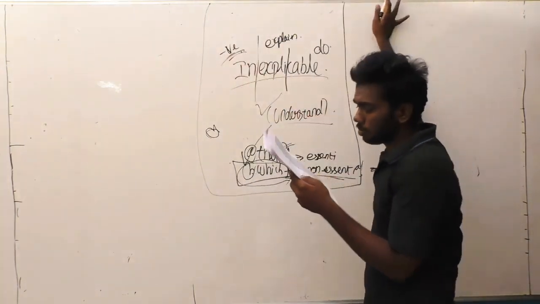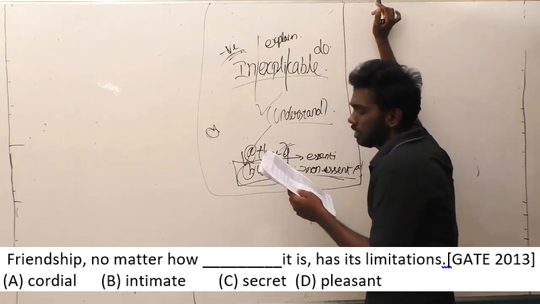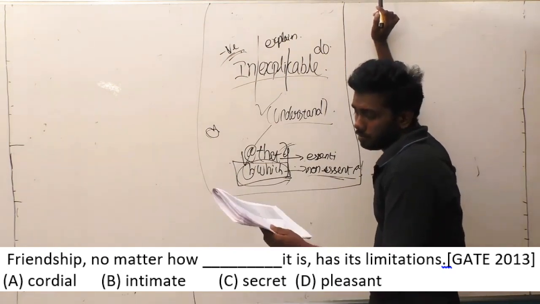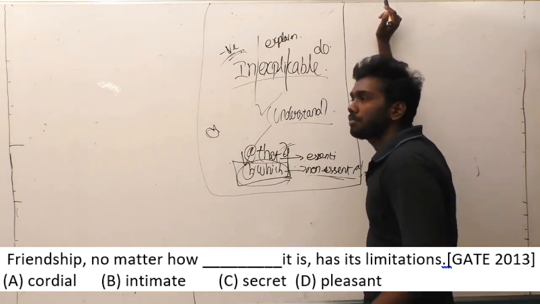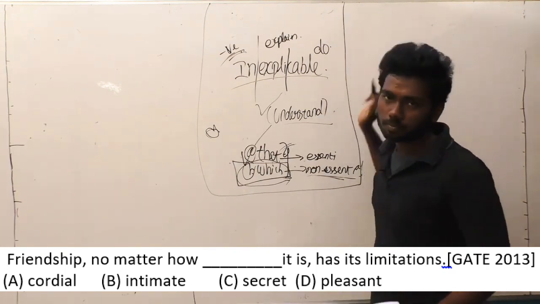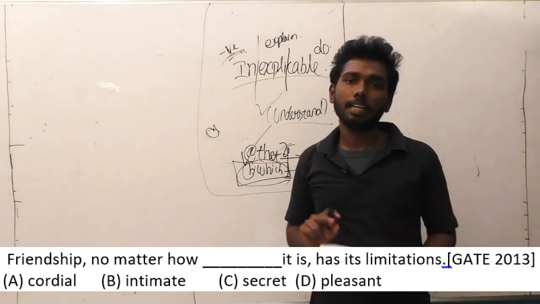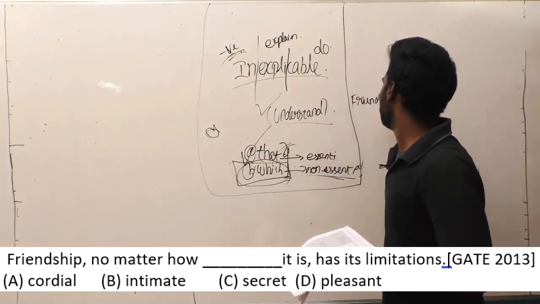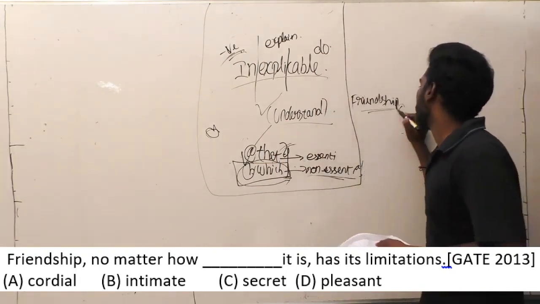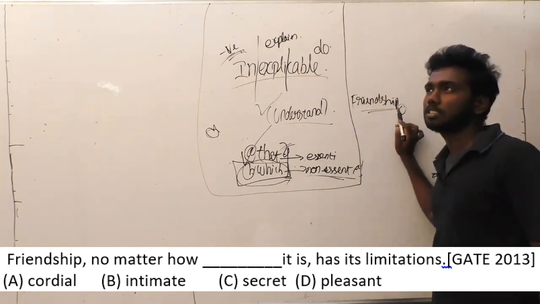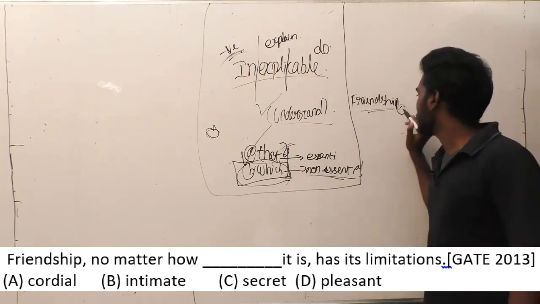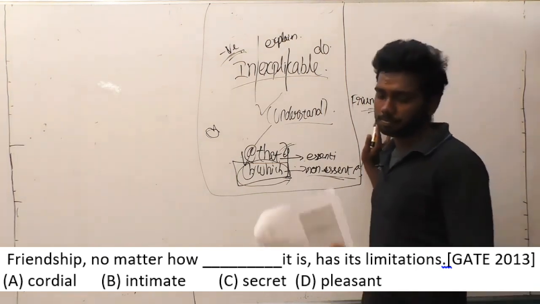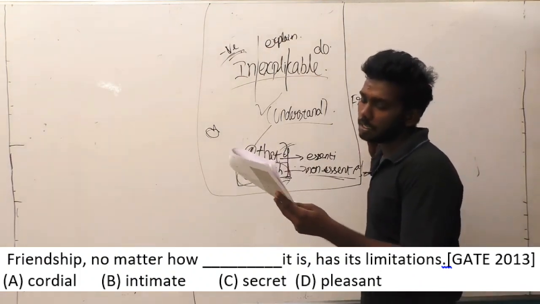Friendship, no matter how dash it is, has its limitation. And generally, what is friendship? Friendship means people will be very close to each other. Initially it is given 'friendship' followed by a comma. That comma states something about friendship. I have already said this about sentence completion or error spotting questions: this comma denotes that what follows is going to describe the same thing, friendship. So you have to find something similar to friendship.